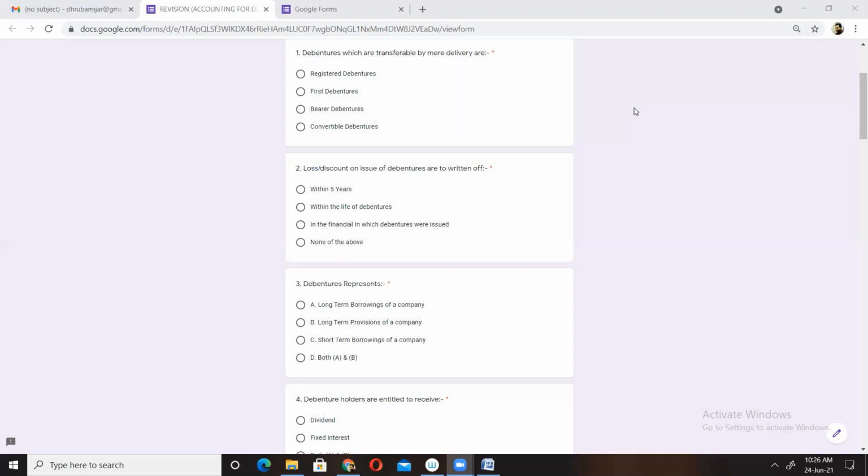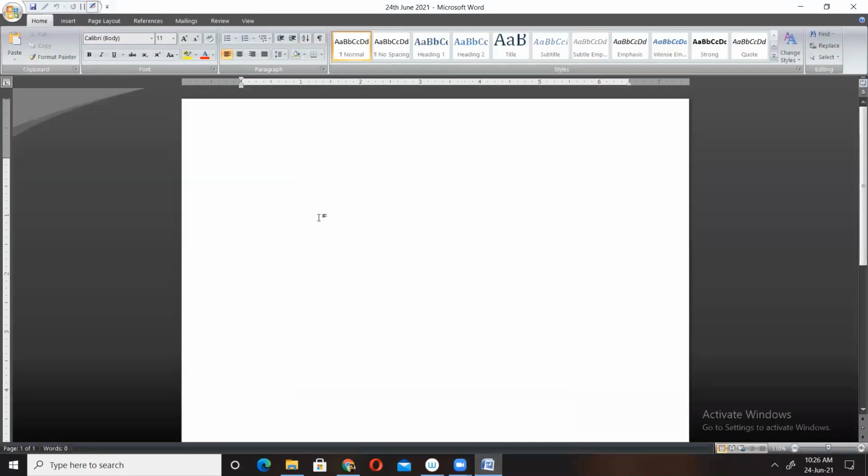The question says debentures which are transferable by mere delivery, means the ownership of the debenture can be transferred by just handing over the debenture to someone else. This type of debenture is called bearer debenture.